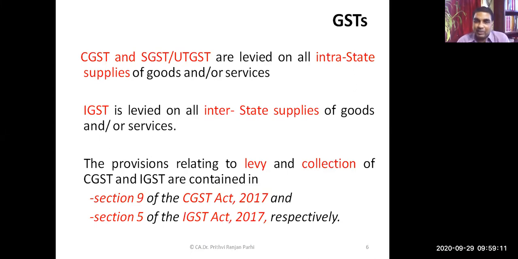Right. And the provisions relating to the levy and collection of the CGST and IGST are contained in two acts, so you have to read the two acts. First we'll be covering section 9 of the CGST Act 2017, which talks about levy and collection of CGST. Then we will move to section 5 of the IGST Act 2017. So broadly this chapter will be focusing on two sections, section 9 of CGST and section 5 of the IGST Act. Is it clear?